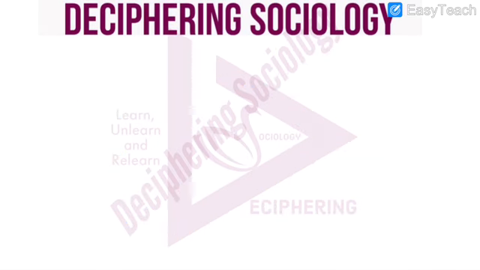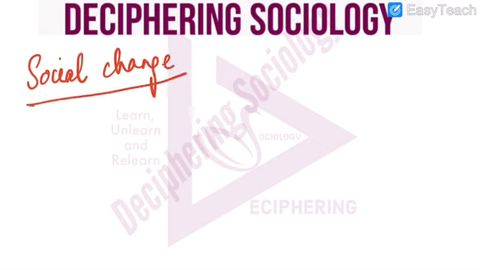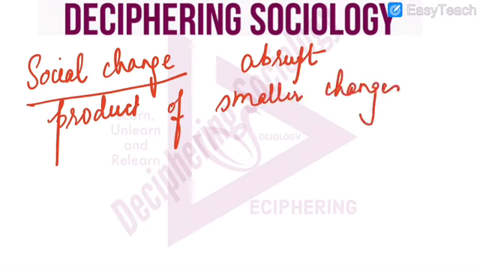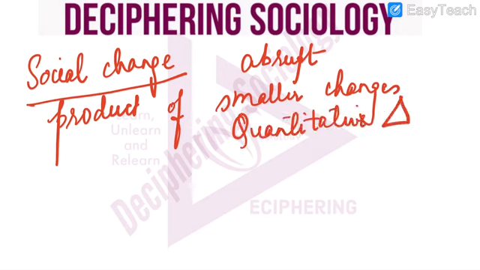So any social change is not abrupt, but it is actually a product of smaller changes which are known as quantitative change.